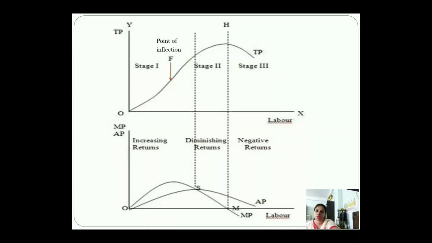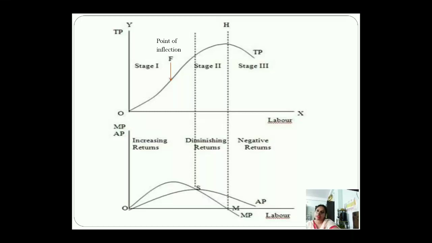Stage 2 starts from point S, that is maximum AP, and it continues till point M. M means where marginal productivity is 0. It is tangent to the x-axis. So here the marginal productivity is 0, or we can see it ends at point H in the top diagram. Total product is maximum at point H. So that is where the second stage of diminishing returns ends.